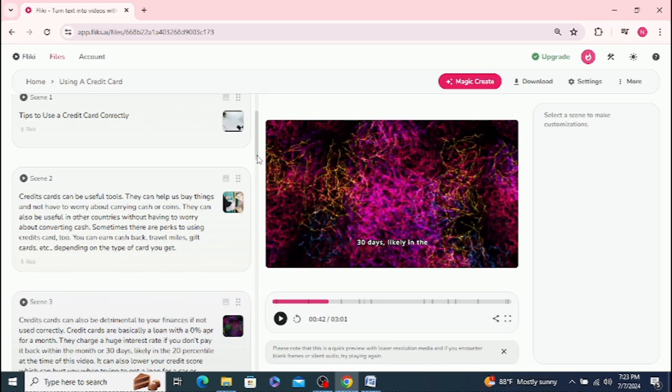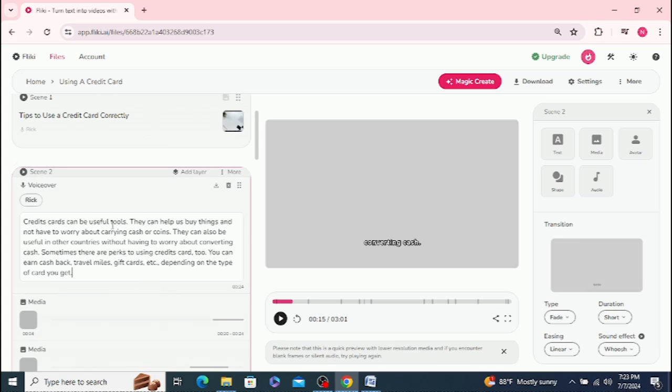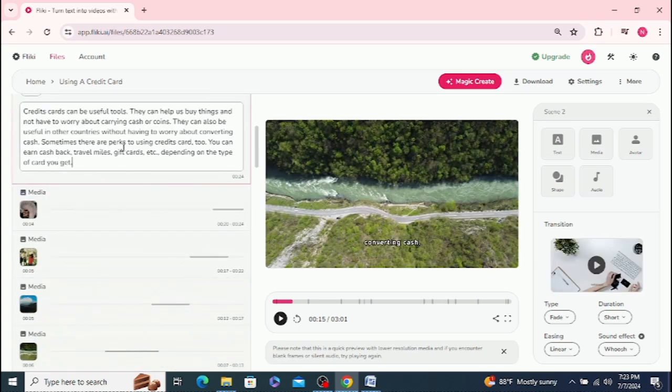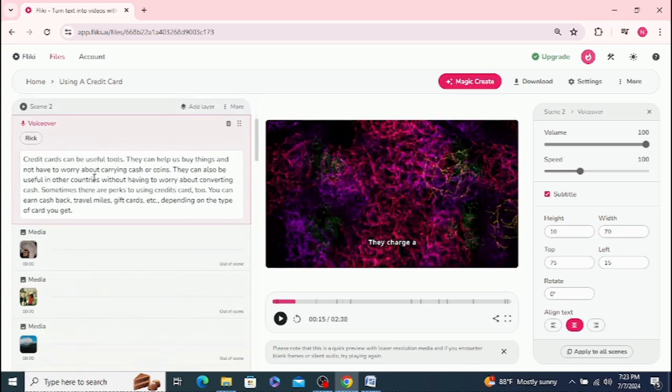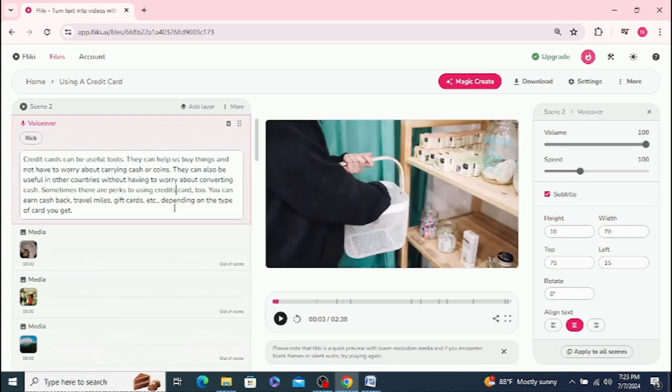But right here it's showing that it created a 3-minute video, which is pretty nice. And it looks like I made some errors in my writing, so I can actually go into it and clean up some of those errors. So I put credits instead of credit card, and I want to clean up some of that stuff so that way it sounds better, and for some reason I did not catch that when I did it.